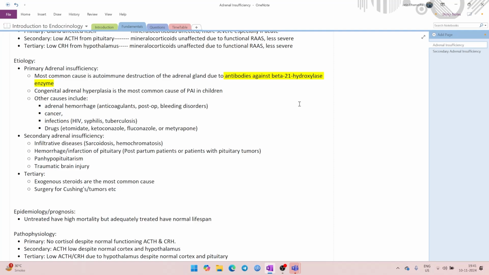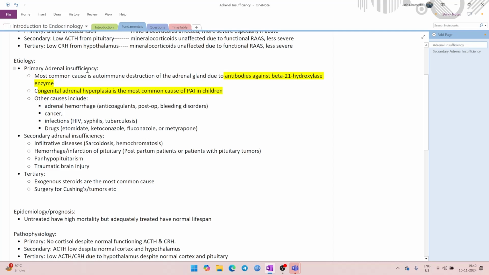Otherwise, you can also see this in kidney or in endocrinology itself, because congenital adrenal hyperplasia is covered in endocrinology. Congenital adrenal hyperplasia is the most common cause of primary adrenal insufficiency in children. You also have to remember this. So these are two things that are specific pieces of information which can be helpful down the line.